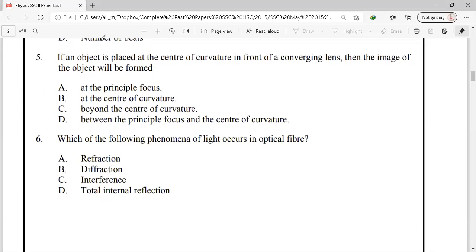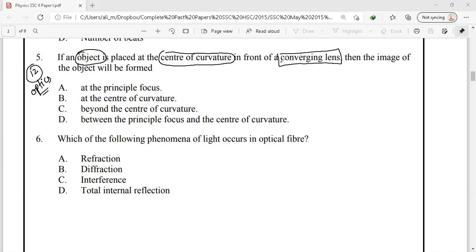Let's see question number 5. In question number 5, this is our chapter number 12, Geometrical Optics. If an object is placed at the center of curvature, so the position of the object is at the center of curvature, and we have a converging lens or convex lens, then we have to find the position of the image. Then the image of that object will be formed at.